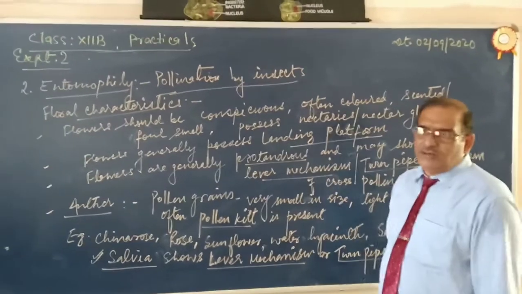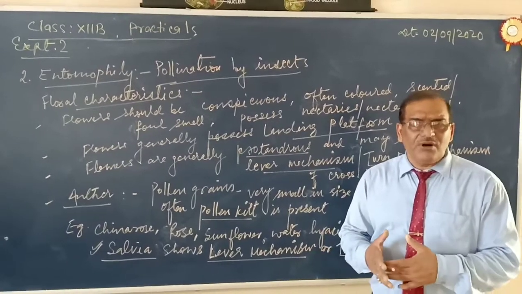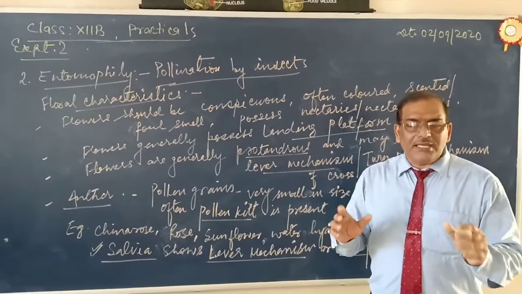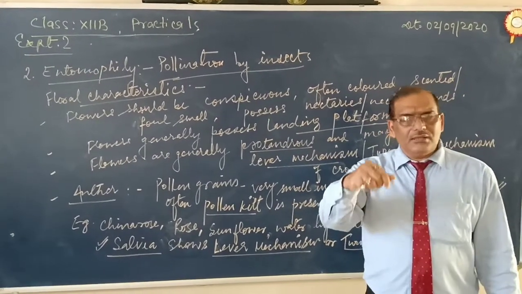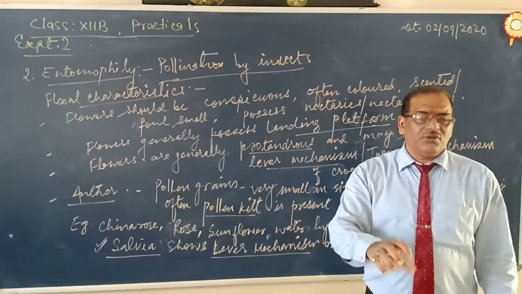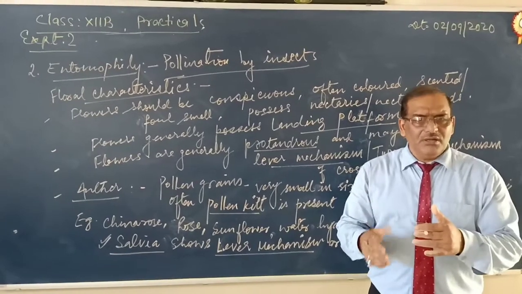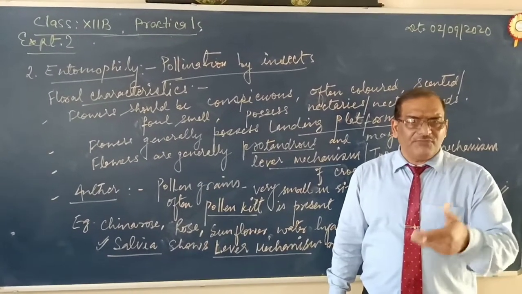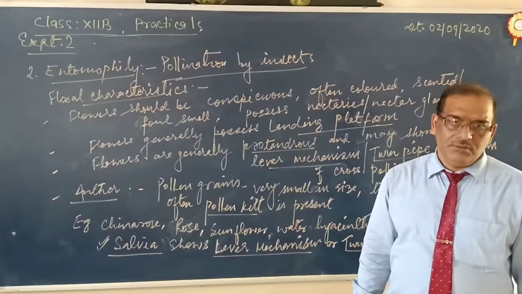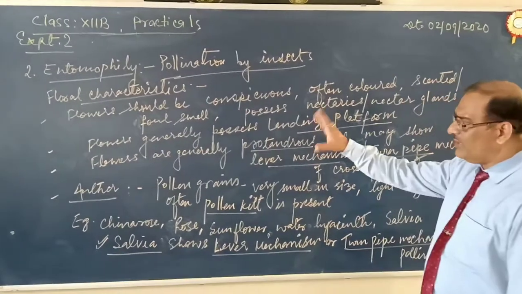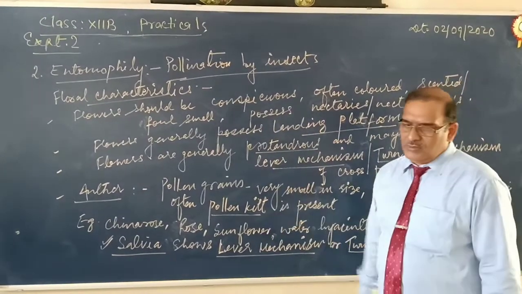In some cases, the flowers provide space for laying the eggs, as in the case of Amorphophallus and fig. In fig or Amorphophallus, the insects visit the flower and lay eggs inside the flower. So this flower provides a safe place for laying the eggs. In fig, some of the developing seeds are offered by the plant to the larvae as food. So this is the type of entomophily, flowers and features for entomophily type of pollination.